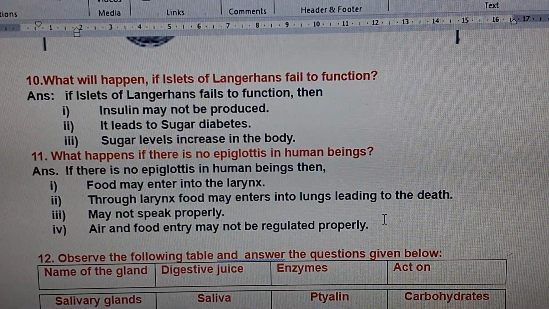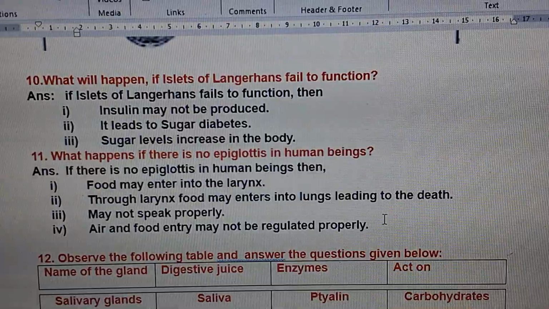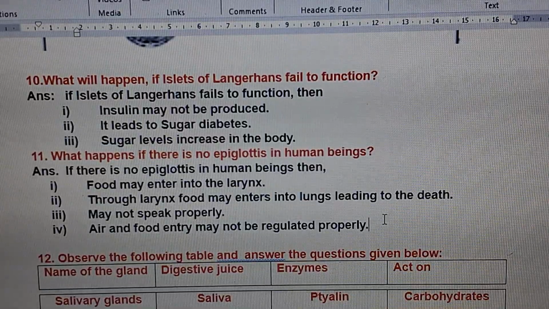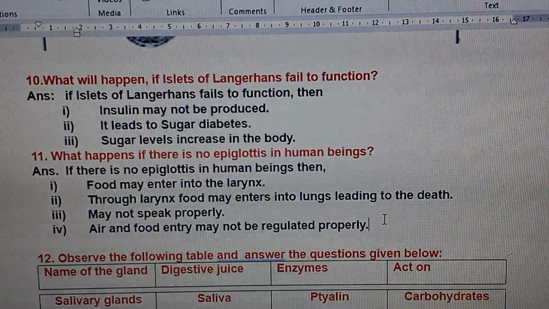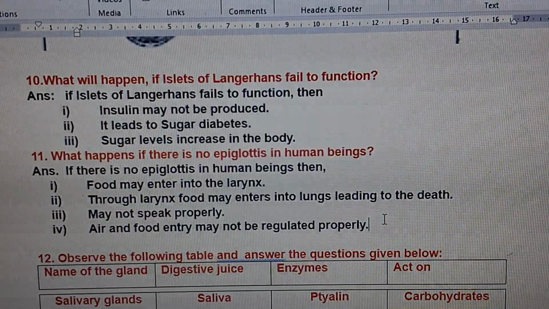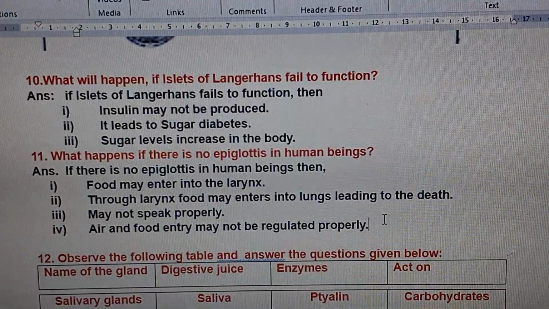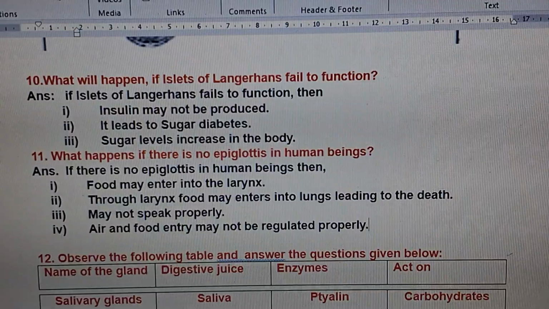These two tracts are closed and opened by epiglottis. If epiglottis is not functioning properly, then air flow and food entry will both be in danger. They may not go in the proper direction, and sometimes it may even lead to the death of the person.